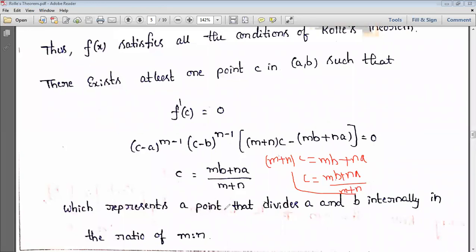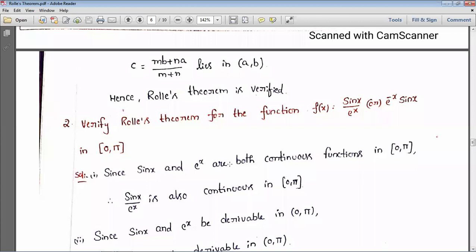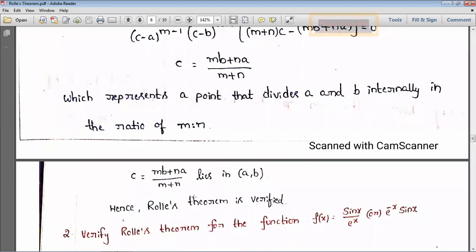So C is equal to mb plus na by m plus n, which represents a point that divides a and b internally in the ratio m is to n. Section formula. So don't need to write this one also. We got it as section formula, mb plus na by m plus n. So this obviously lies between a and b. Why? Because m and n are positive integers. You can take any values a and b and you can substitute. So very important problem this is. So c value like this you should calculate the value of c. So hence Rolle's theorem is verified. So this is the process.